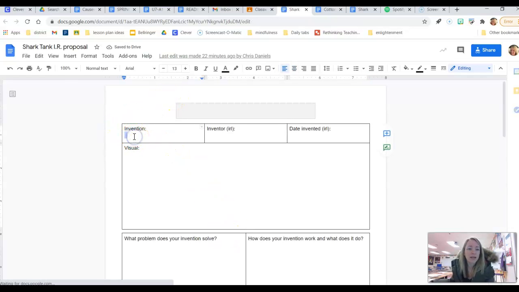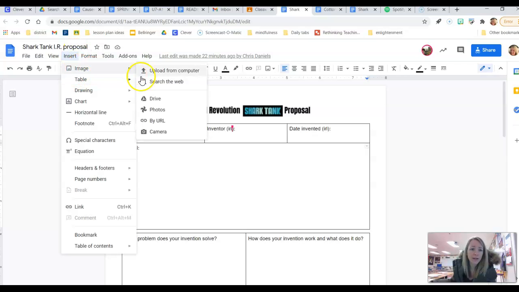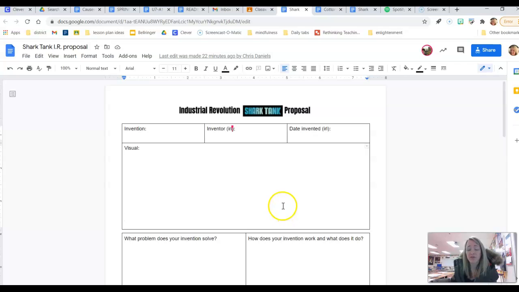So here you're going to write the name of the invention you have been assigned. You're going to put the name of the inventor in real life. Do not put your name. All right, go find out who actually made it, and then go ahead and put the date that they actually invented it. Here for visuals, you can go search the web for visuals. You also, it might be a good idea to maybe find a video of how this doggone thing works, right?